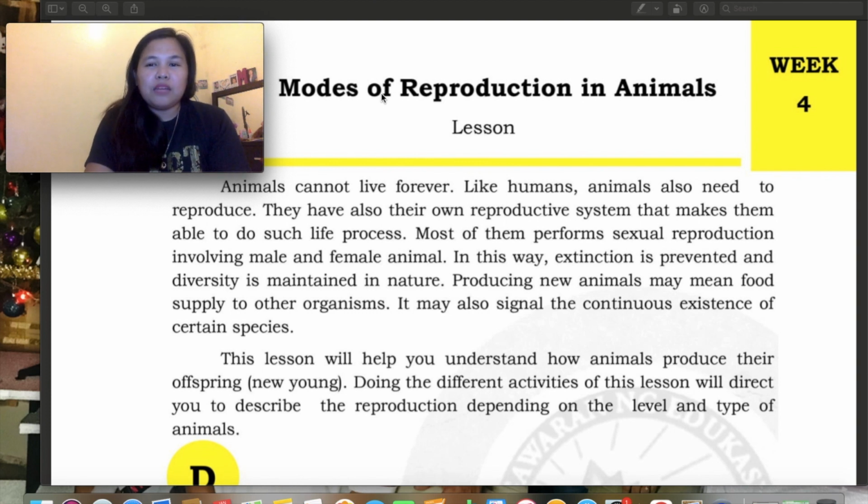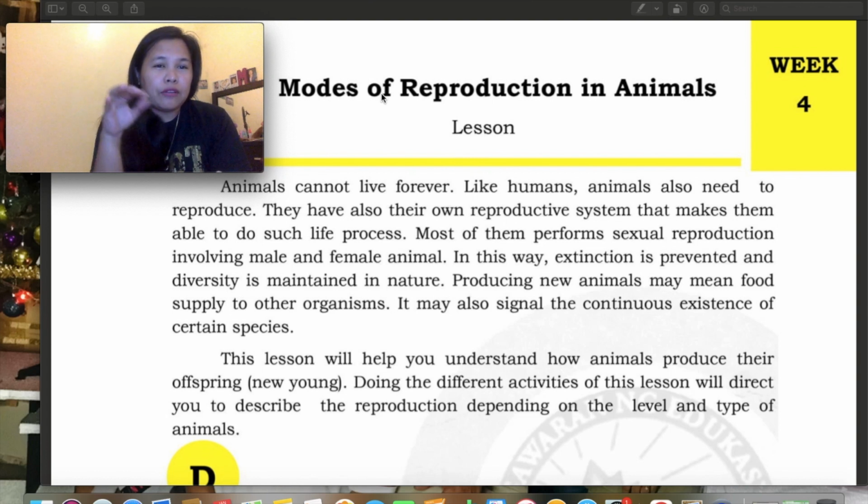So like humans, animals also need to reproduce. Okay, so after sa lesson natin about sa human reproduction, that we need a male and female to reproduce and produce an offspring. So like humans, same as the animals, it needs male and female animals so that they will reproduce.